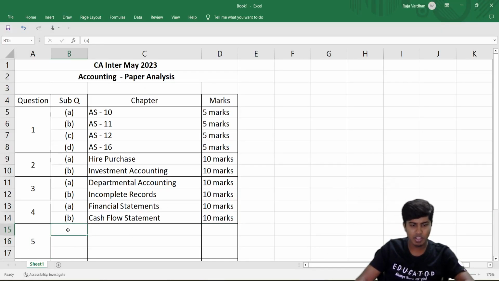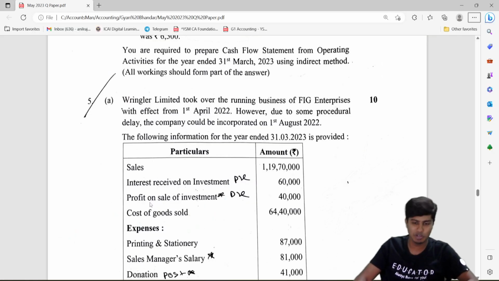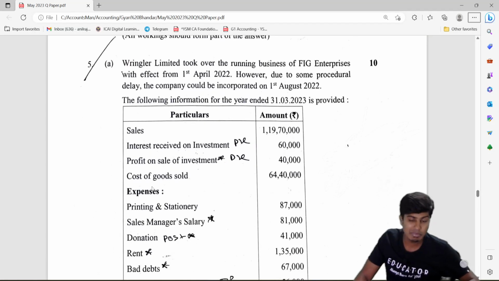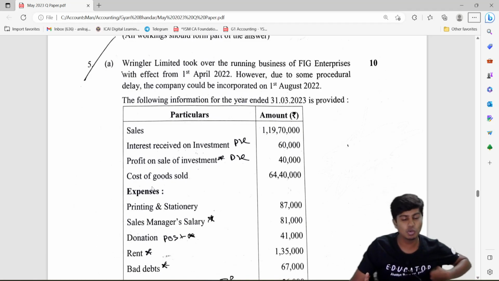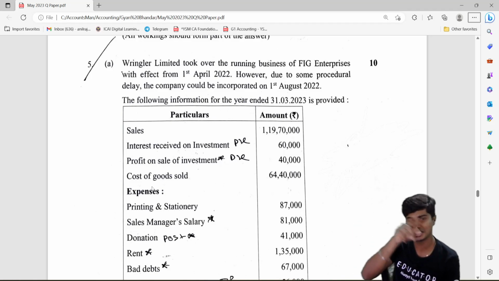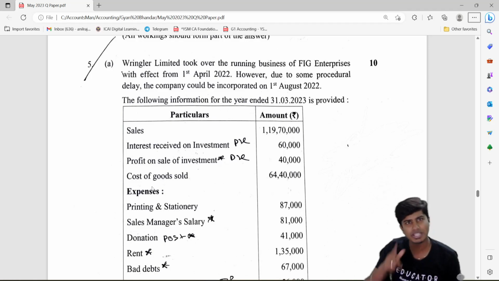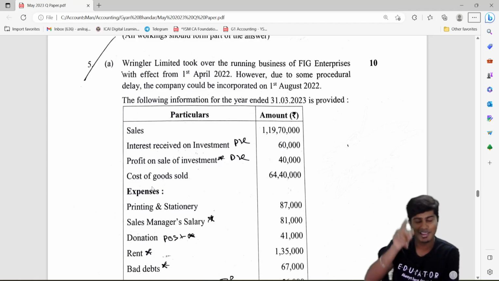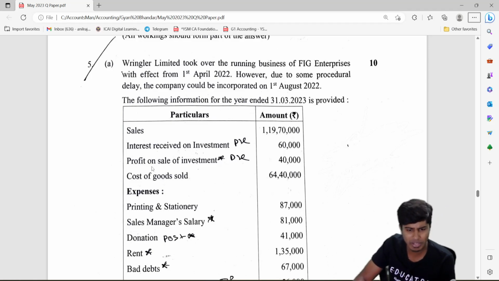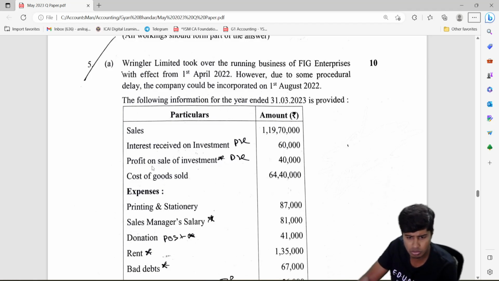Here comes a very interesting question. Question number 5A. Your favorite, profit pre and post incorporation. So again, plenty of items. You just have to segregate them. Remember, you don't have to start with opening stock and closing stock. You can either do sales minus cost of goods sold, arrive at gross profit, share it in sales ratio, and then start. Or you can segregate sales in sales ratio and cost of goods sold also in sales ratio, and then go ahead. Remember to prepare it in the vertical format. I hope you've done that. Sales ratio and time ratio, you would compute that also in the beginning.